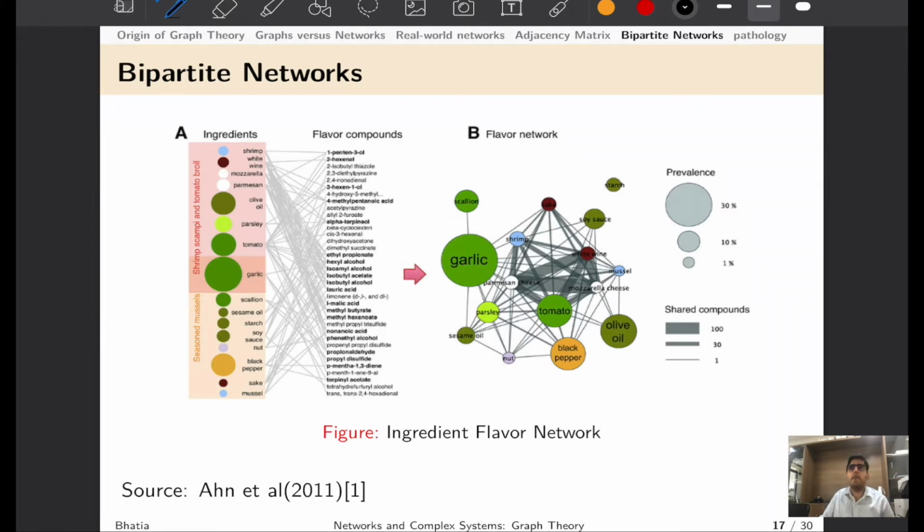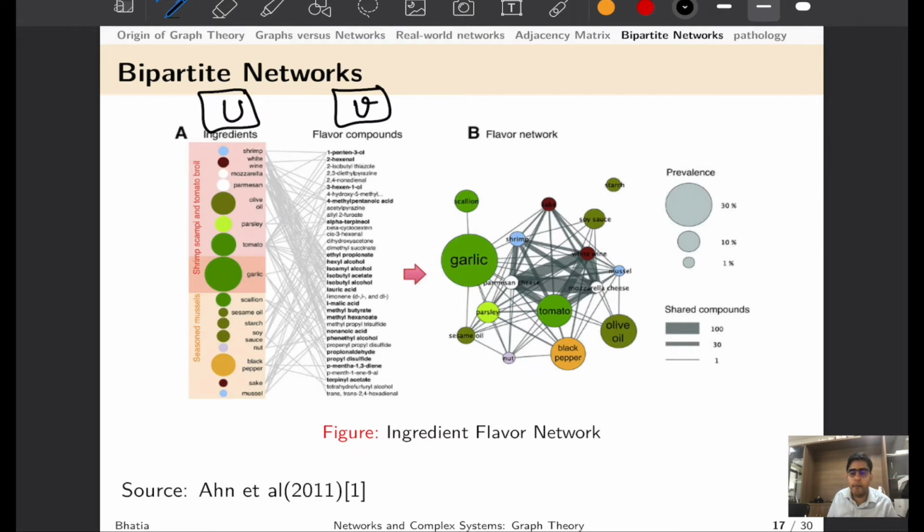Now we have been talking about directed graphs and undirected graphs. We also talked a bit about weighted networks. Let me introduce you to another class of networks or graphs that we call bipartite networks. What happens in bipartite networks is that you have two sets of nodes, let us say this is u and this is v, and no element in u interacts directly with each other, and they only interact with the elements in v. One example of a bipartite network is a prey predator network.